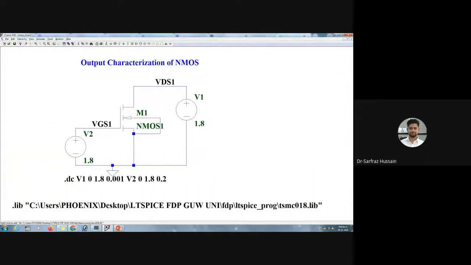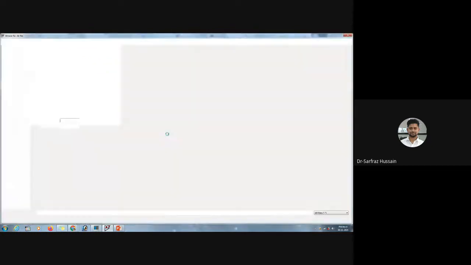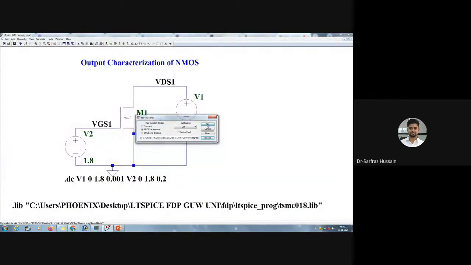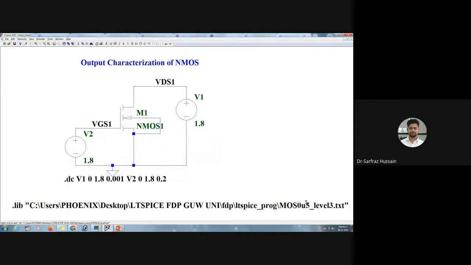So actually we can choose different technologies. Whatever technology we are using, just make sure that the NMOS or the component that you are using is present in this particular library. The component name should match with the name of the component available in this library. Now, if I want to use a different library, let us say a 0.5 micron technology, I am using this particular technology.